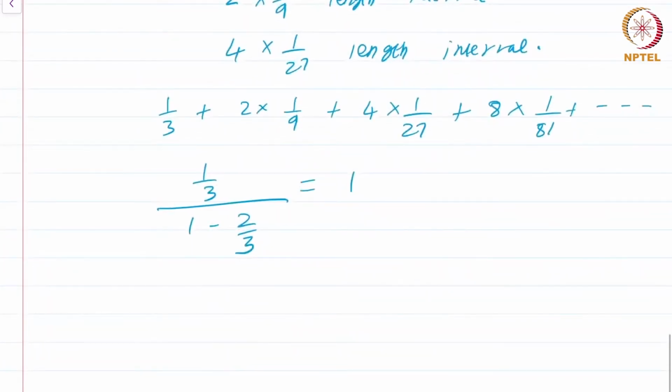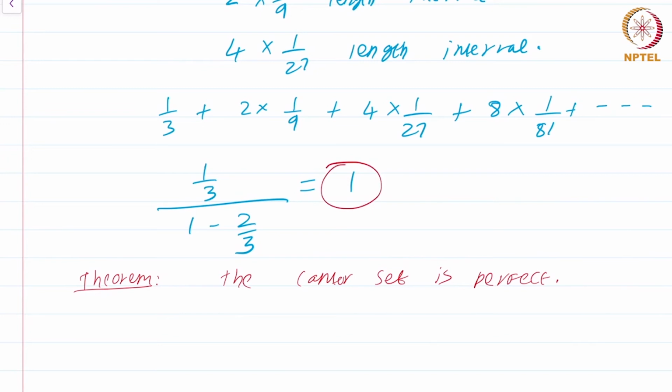The more interesting thing, I'm not saying this is not interesting, sorry about that. This is interesting, but even more interesting is the fact that, theorem: the Cantor set is perfect. The Cantor set is perfect. Whoa, this is fascinating. The Cantor set is perfect, which means that it's uncountable. So even though you seem to have removed the entire length [0, 1] interval, as the sum of this series shows, the Cantor set is nevertheless uncountable because the previous theorem says perfect sets are uncountable.